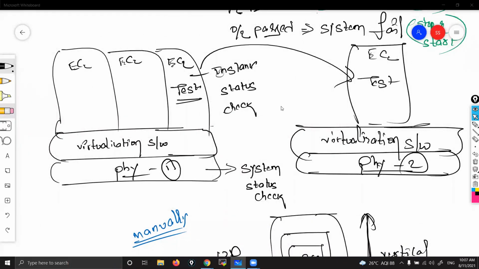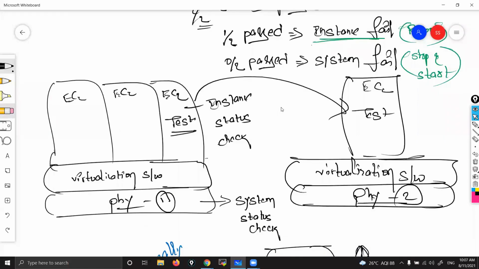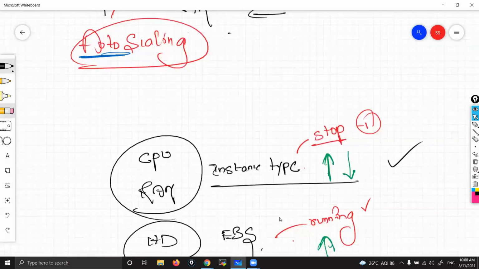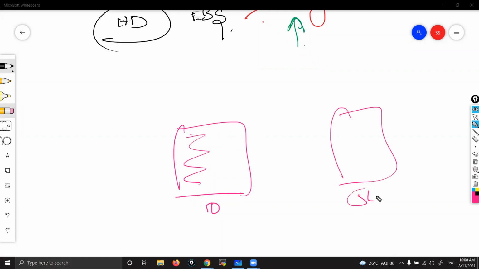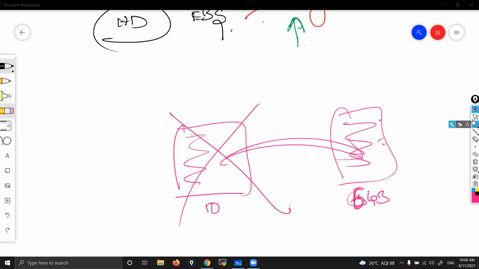Any more doubts from anyone? Is there any way to decrease the volume size? Yeah, you can decrease, indirectly. What you do first is copy. See here, suppose this is 10 GB, and the data is a small amount, only 5 GB. Even though it is only 5 GB, you still can't decrease the size. So you take one more volume of 5 GB or 6 GB and copy the data. The entire data will be copied. You verify whether it completely got copied or not, and then you terminate this. This is an indirect way. There is no direct way.